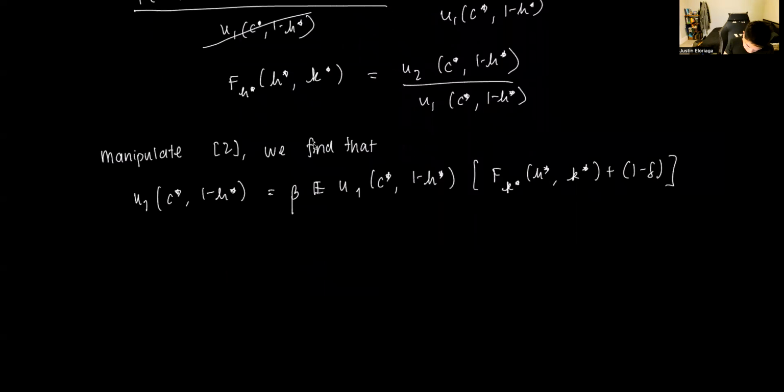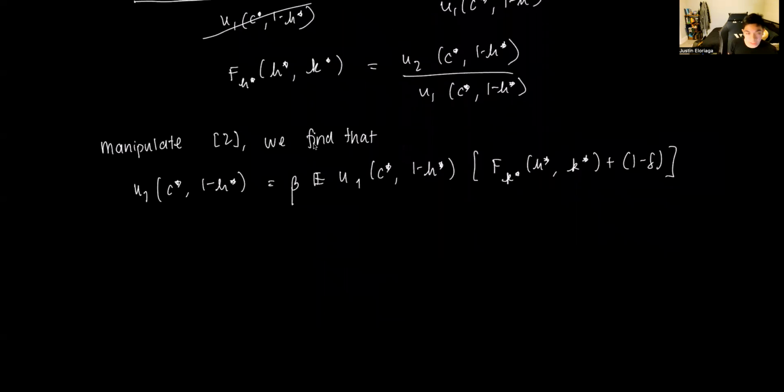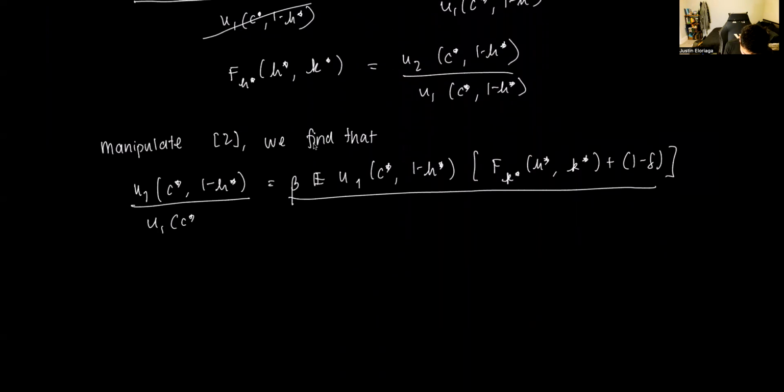Then notice, again, we really don't need the expectation because at the steady state, it's time invariant. What we can do is we can divide both sides by this u1(c*, 1 - h*) term, cancel, cancel,